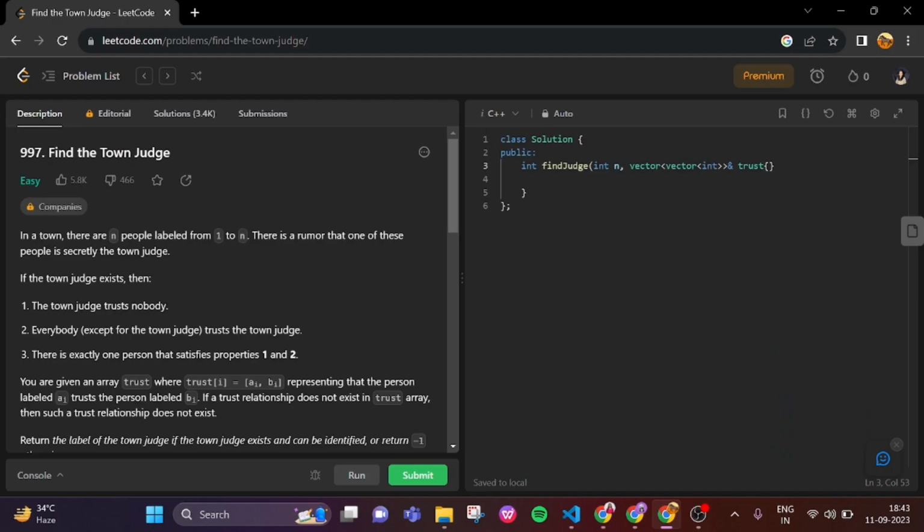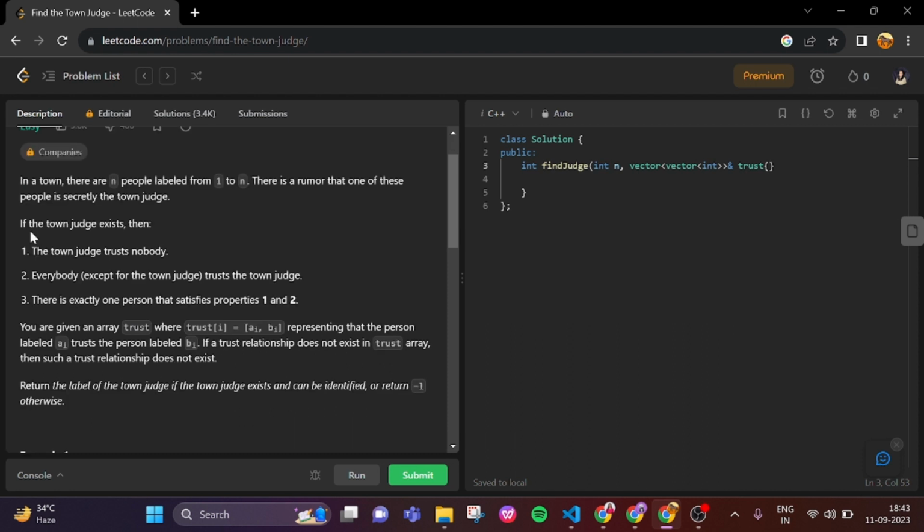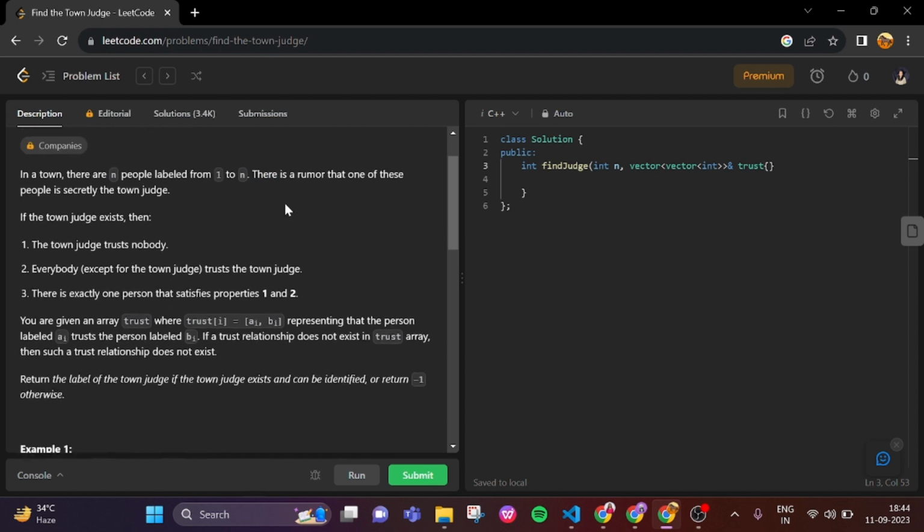Guys, in today's video we will see the LeetCode problem number 997, which says to find the town judge. So let's see what the question says. There is a town and there are n people labeled from 1 to n, and there is a rumor going on there that there is a secret judge in that town.